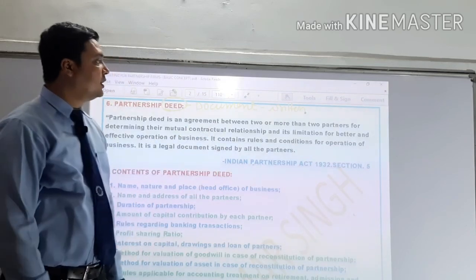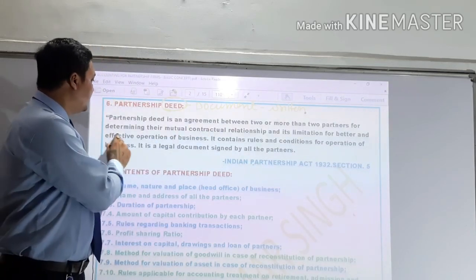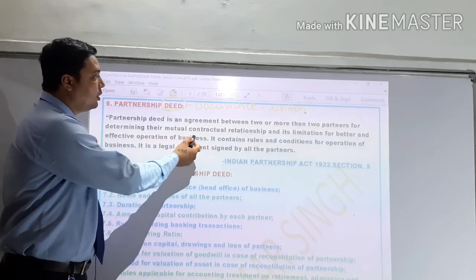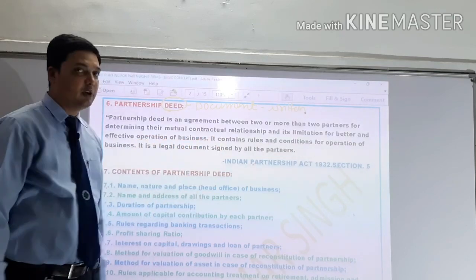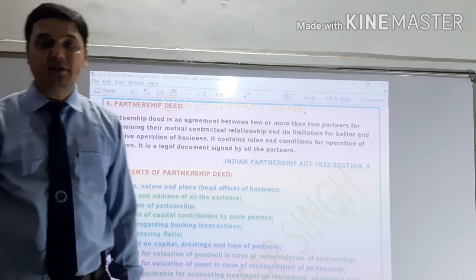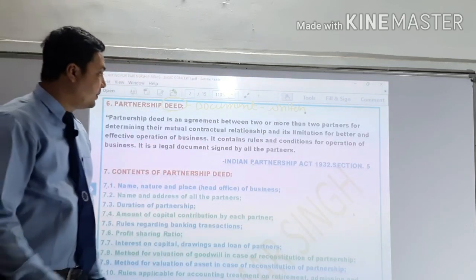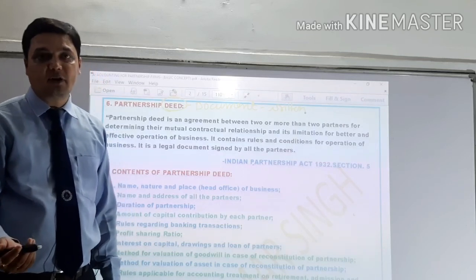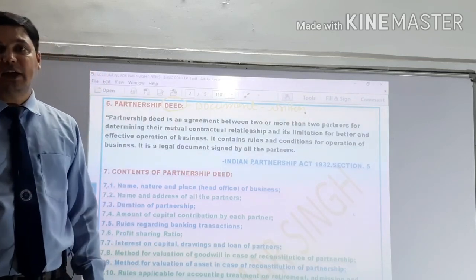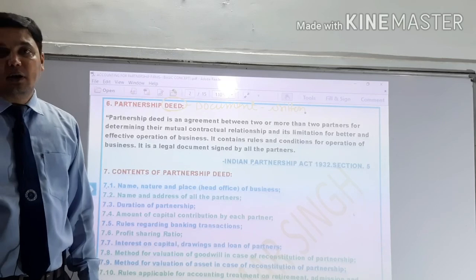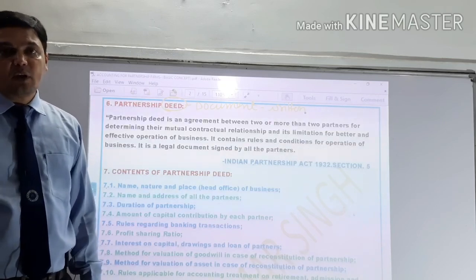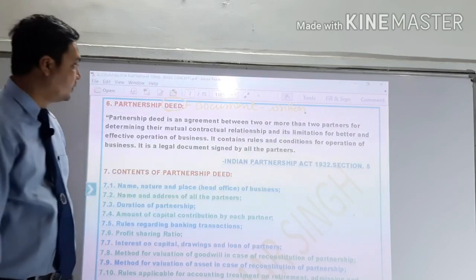Agreement between two or more partners for determining their mutual contractual relationship. We are talking about how in a partnership we enter into a contract, and I also explained who is competent for the contract, except three types of persons: a minor, a person of unlawful object, and a person of unsound mind.